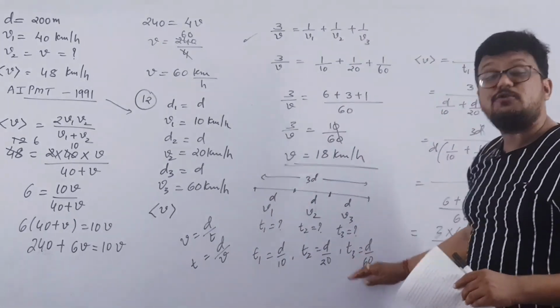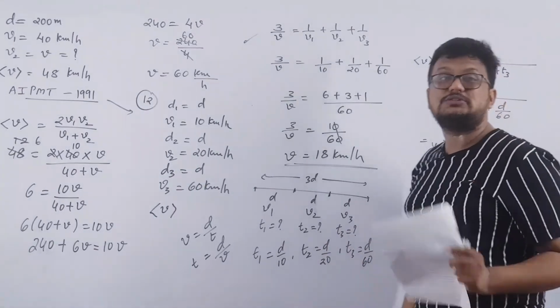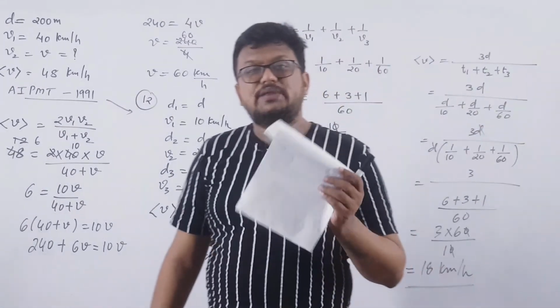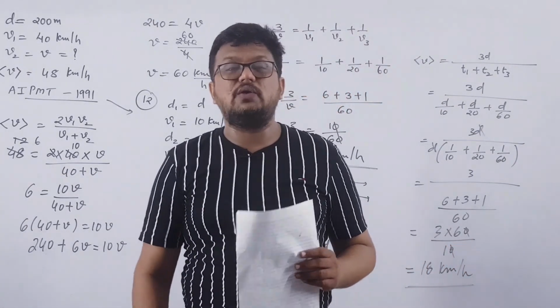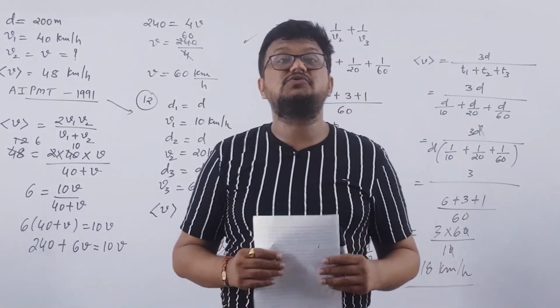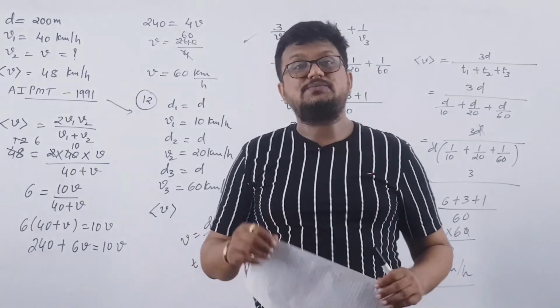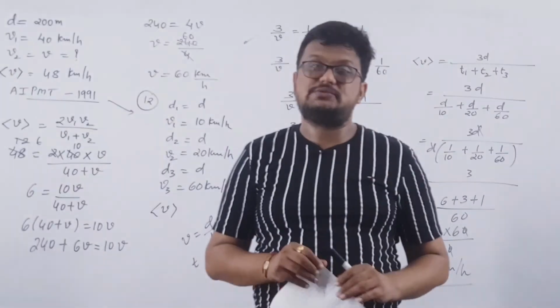Otherwise, in this case, you have to find T1, T2 and T3, then put the values in this equation and simplify, right? So a given MCQ can be solved in more than one way, that is 3 to 4 different ways.